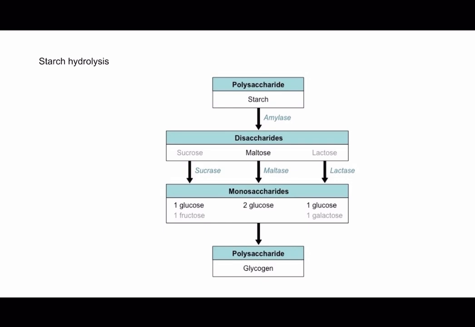There are two main types of amylase involved in starch hydrolysis. Salivary amylase, also known as ptyalin, is an enzyme produced in the salivary gland. When we chew food, salivary amylase is released into the mouth and begins the process of starch hydrolysis. It breaks down the long starch molecules into smaller fragments of maltose. And then there's pancreatic amylase. Pancreatic amylase is produced in the pancreas and is released into the small intestine, and it continues the hydrolysis of starch, further breaking down the maltose into smaller units.